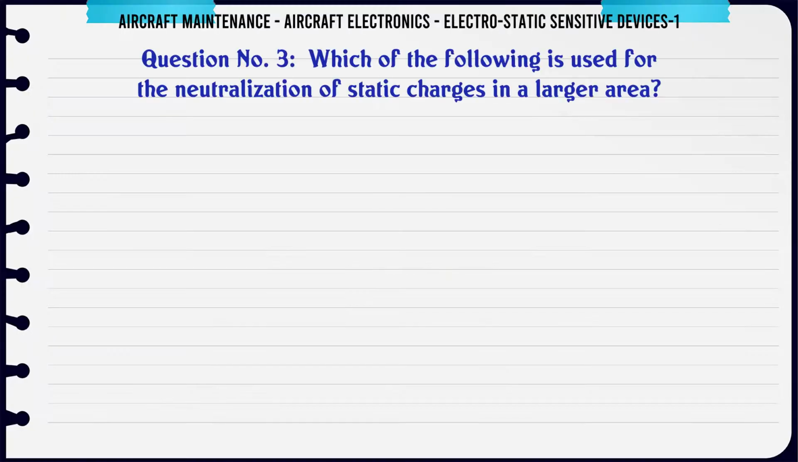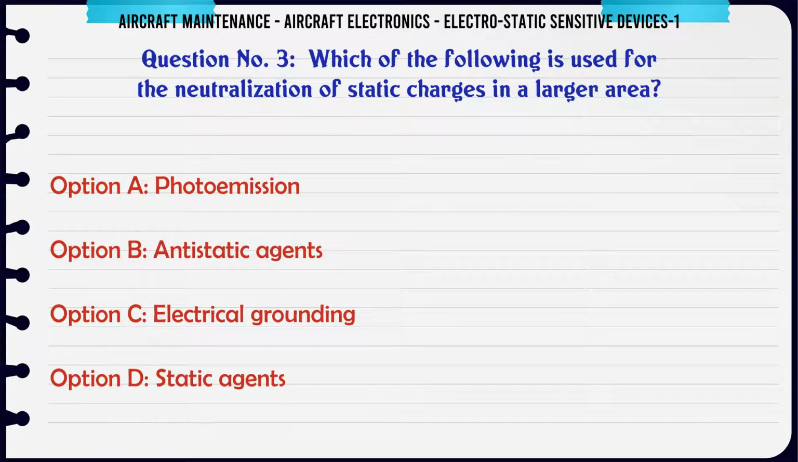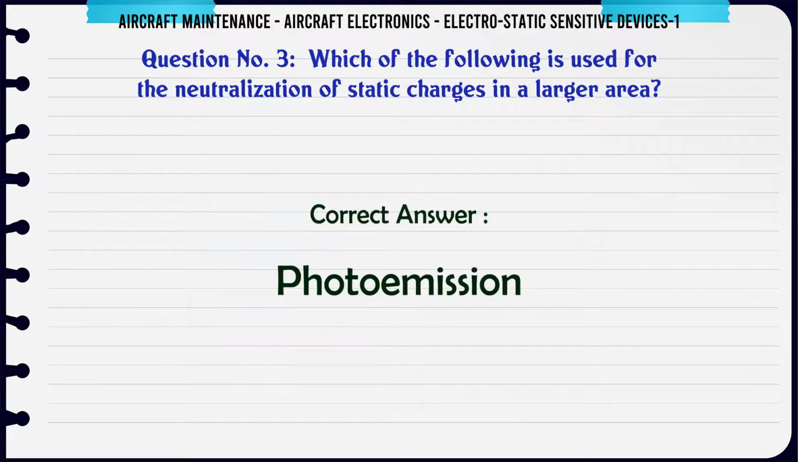Which of the following is used for the neutralization of static charges in a larger area? A. Photoemission. B. Antistatic agents. C. Electrical grounding. D. Static agents. The correct answer is photoemission.